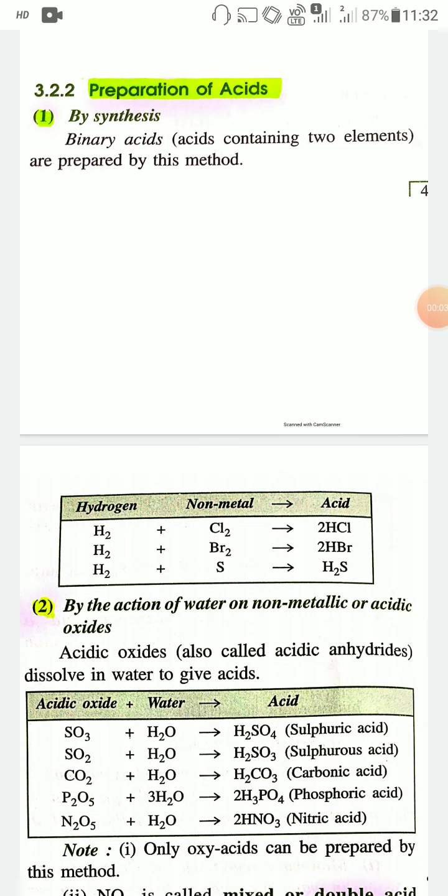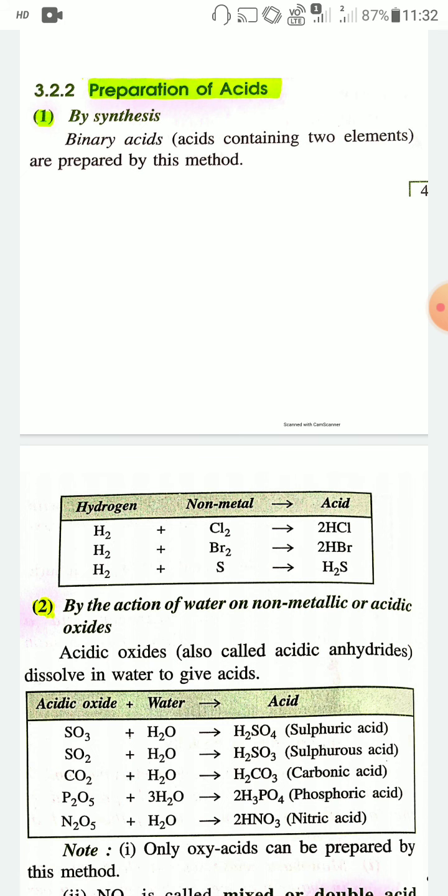Today I'll discuss preparation of acids. This is the third chapter of chemistry. Today I'll discuss the different methods of preparation of acids. The first method of preparation of acid is by synthesis reaction. By using this synthesis reaction, some binary acids like hydrogen chloride and hydrogen bromide you can prepare.